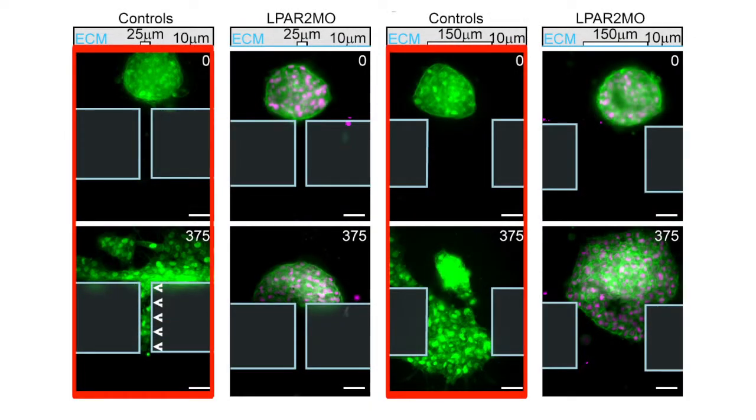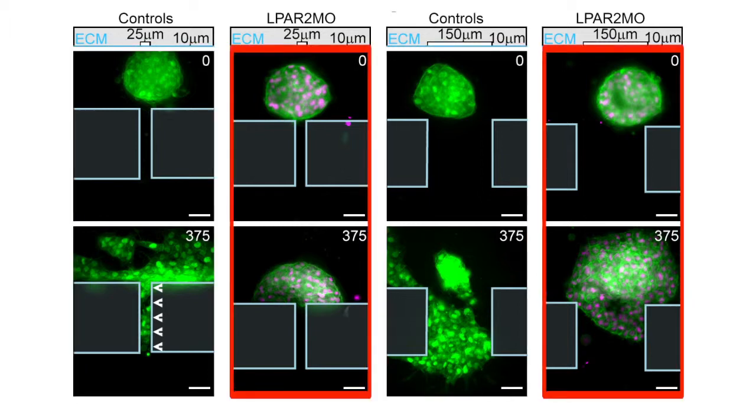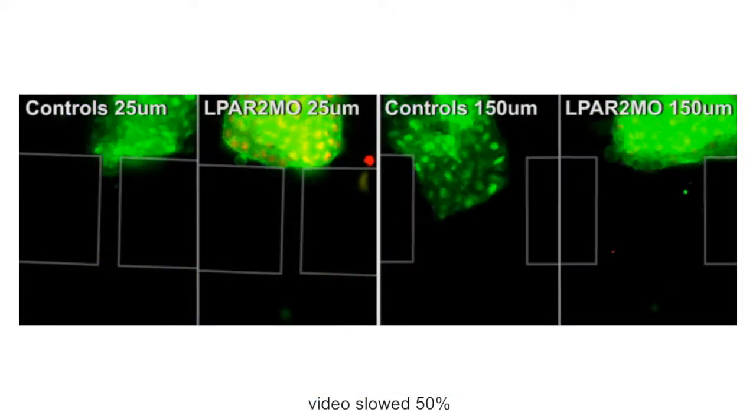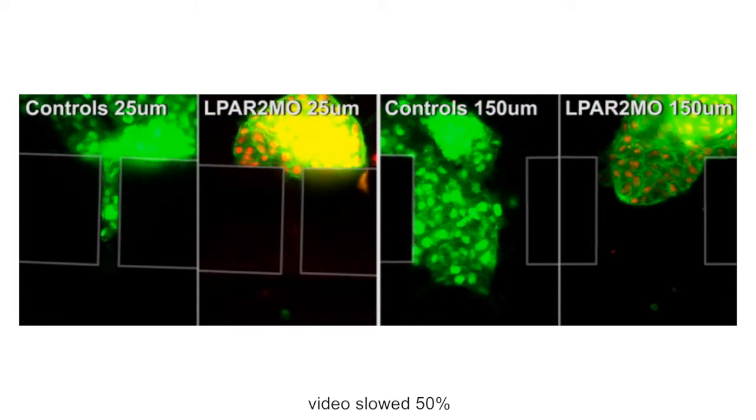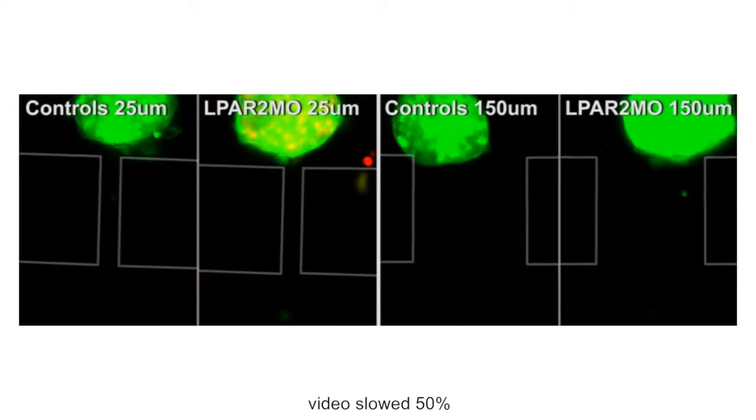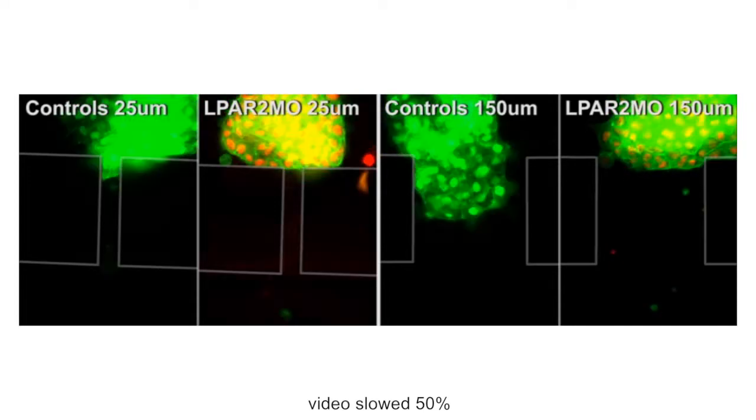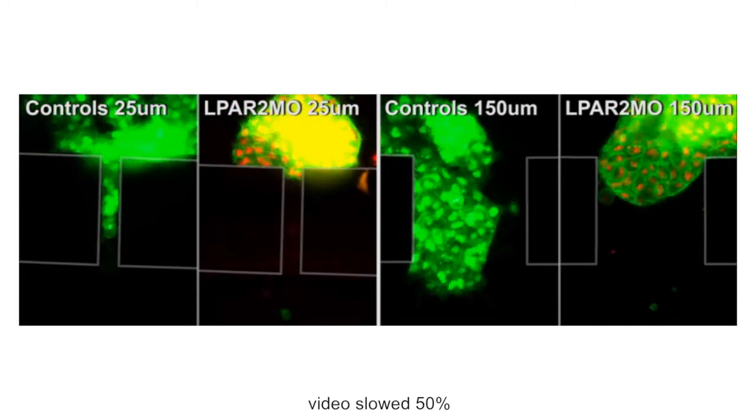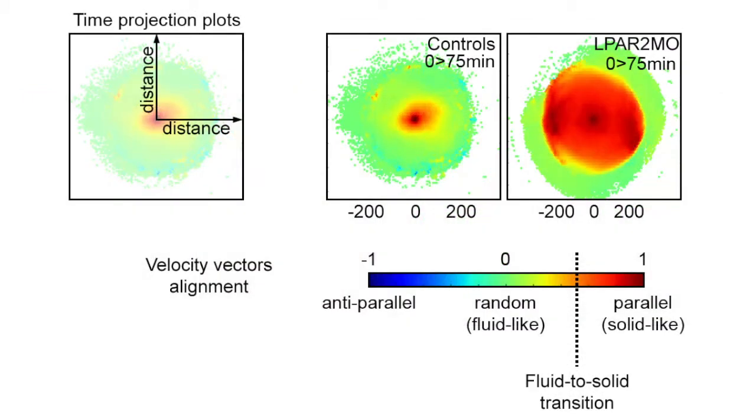Wild-type neural crest cells could rearrange themselves to squeeze through the tunnels and reach the chemoattractant, whereas cells lacking LPA receptor 2 congealed at the tunnel entrance. So we thought that maybe in order for the cell to migrate into very narrow tunnels, they have to behave more like a fluid, so can adapt to this small tunnel and migrate into this physical constraint. So that is why we decided to analyze the fluidity of this group of cells by measuring the correlation between the velocity of a cell and the neighbor cells.